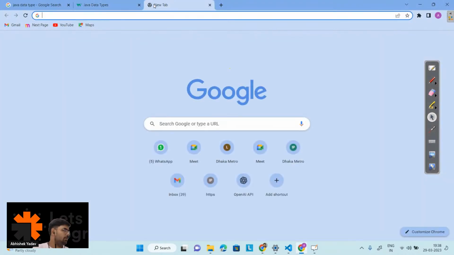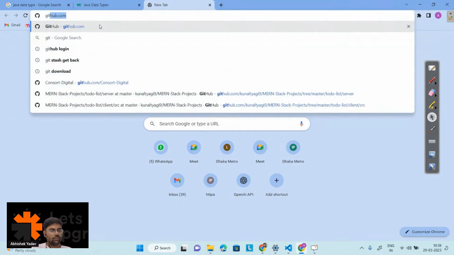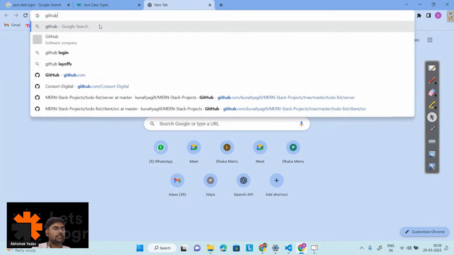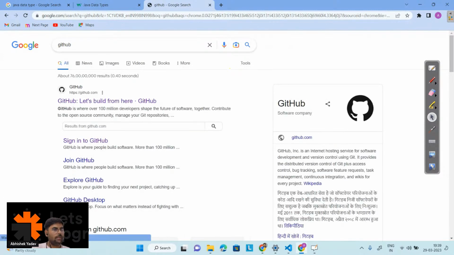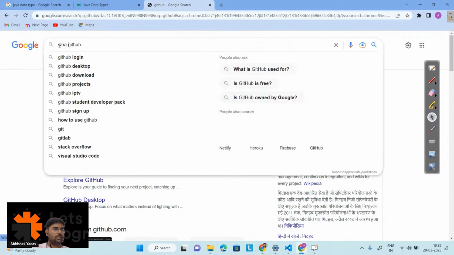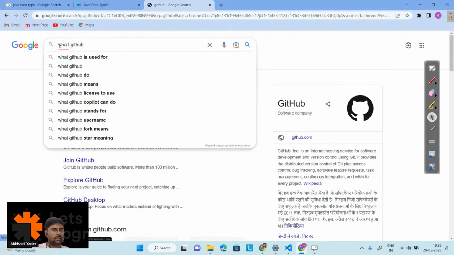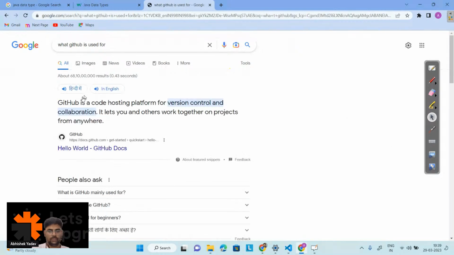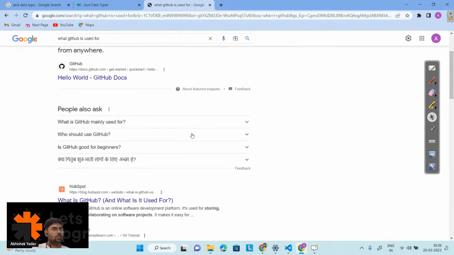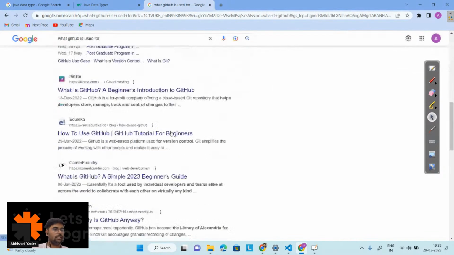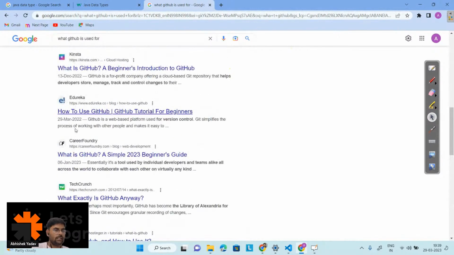And those who are not able to understand about GitHub and all, you can do a simple search, right? What is this GitHub? You have to make a GitHub account. So here I can write what is GitHub, what GitHub is used for. GitHub is a code hosting platform for version control and collaboration. I can see a lot of links, so I can go to a link and explore that part.